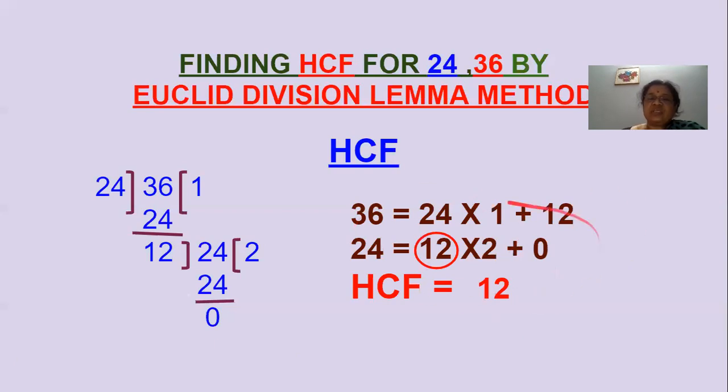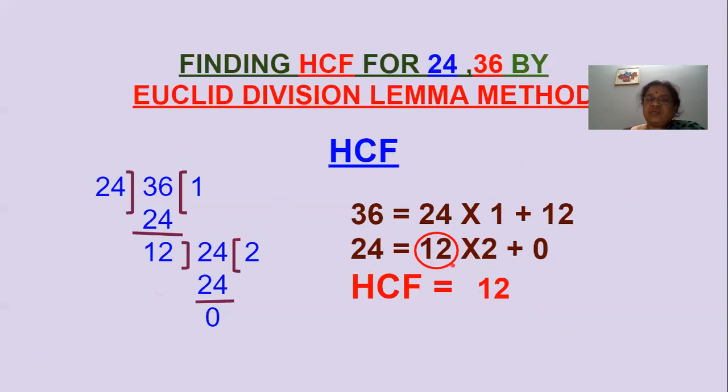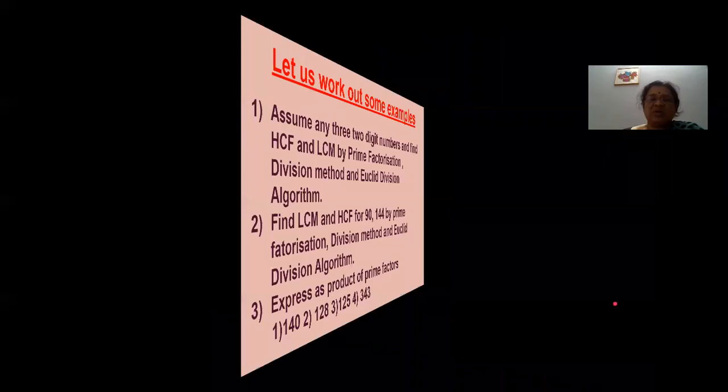Directly also you can put these steps, but when you do this rough work first and then write it, you will find it very easy to write. I have written 24 in the form of BQ plus R. When the R value is 0, then the B value will be the HCF.